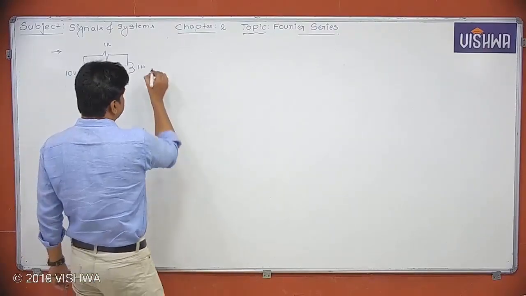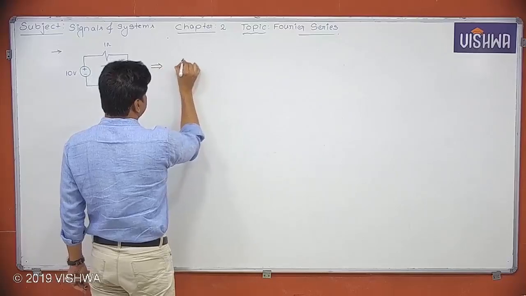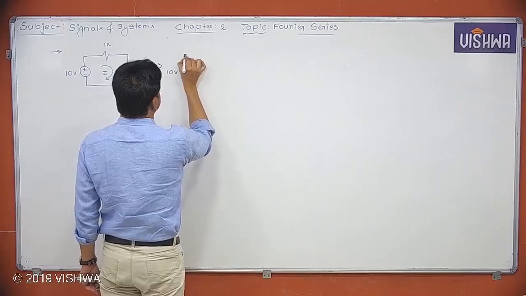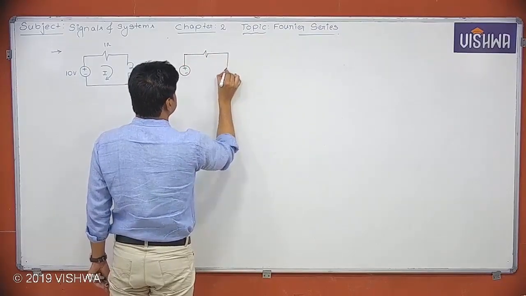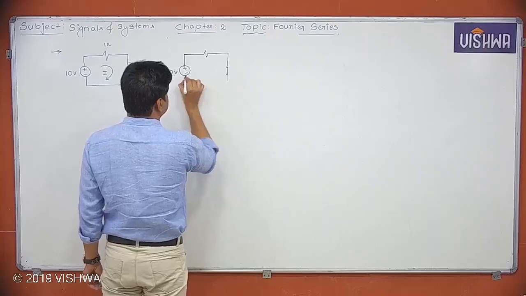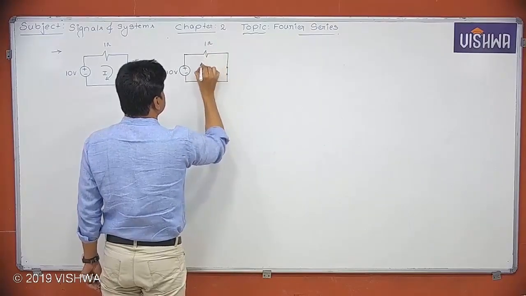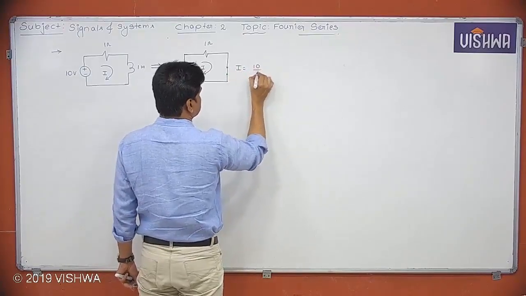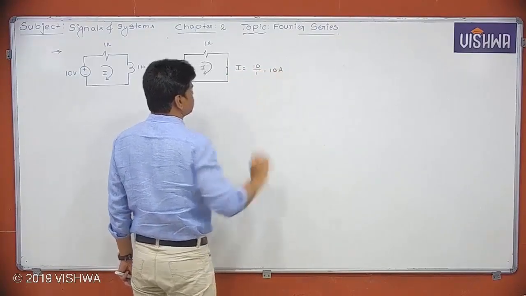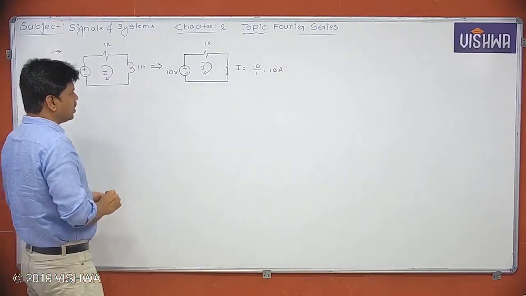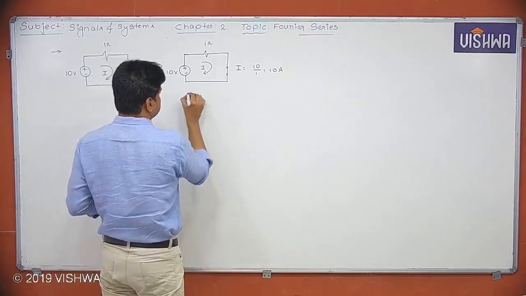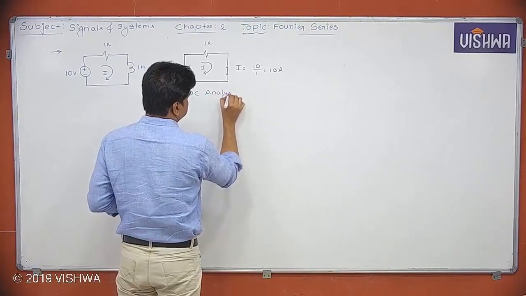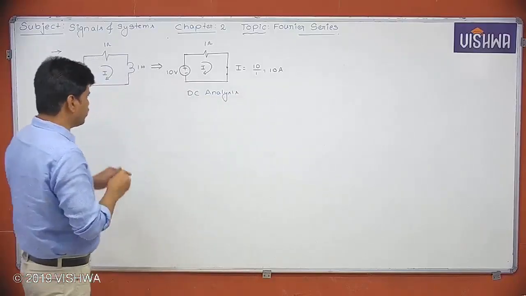So finally, I can represent this network as 10 volt, 1 ohm, short circuit. Then the current can be directly calculated as I equals 10 by 1, that is 10 amps. Is that clear? This is called DC analysis. Everybody knows it.